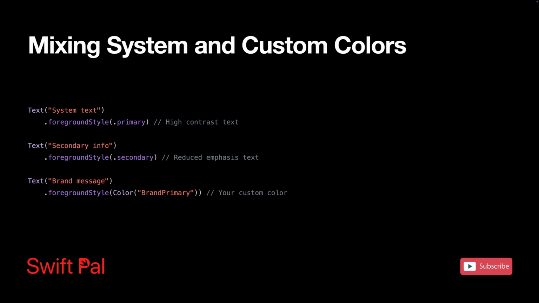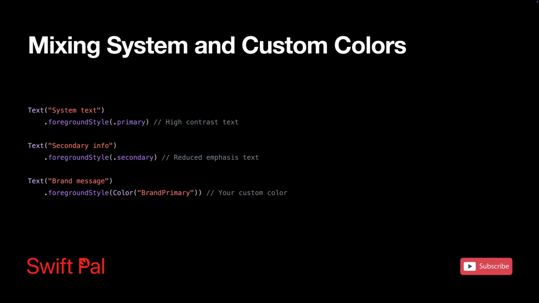SwiftUI provides several adaptive system colors that automatically adjust to light or dark mode and respect user accessibility preferences. There are some advantages to using system colors. Dot primary and dot secondary automatically provide appropriate contrast ratios. Dot background adapts to the current color scheme. All system colors respect accessibility settings like increase contrast.